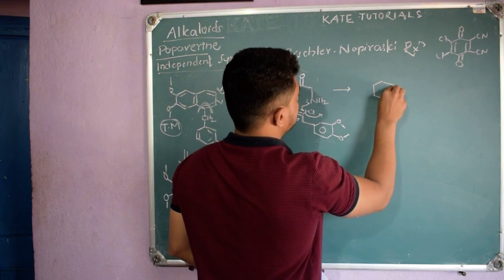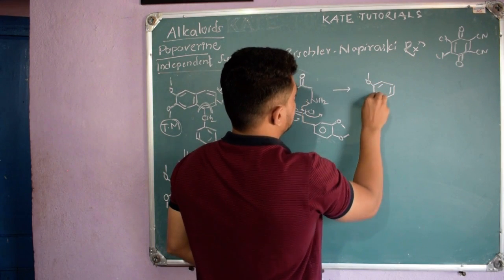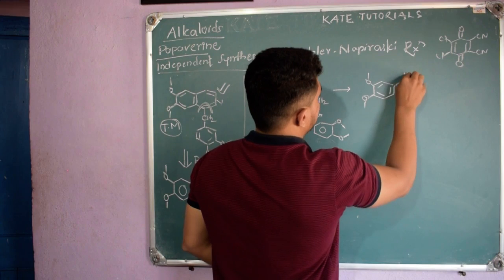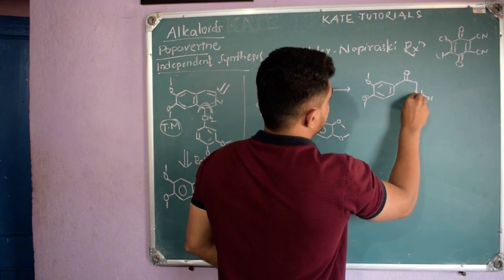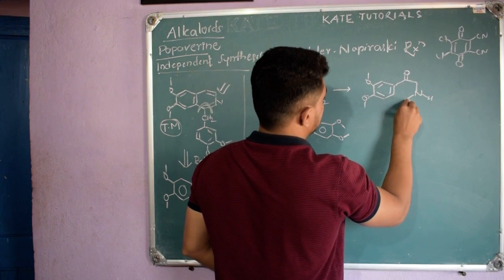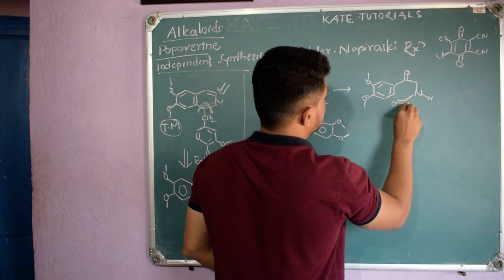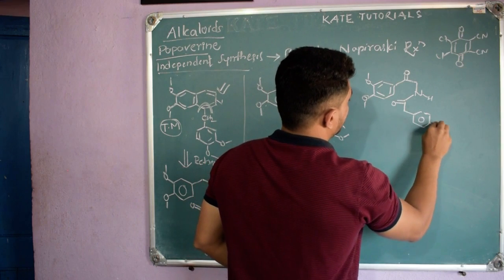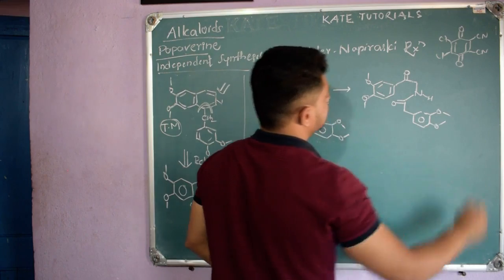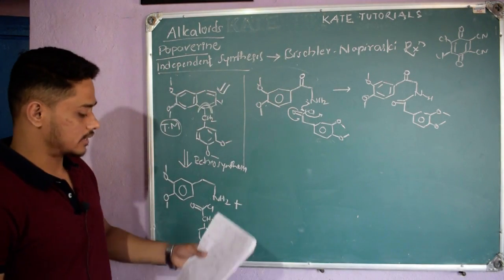So here OCH3, OCH3, here double bond O is there, CH2, here NH is there, here the nitrogen carbon bond is formed and chlorine left the system, and double bond O is there as it is, and CH2 and again the benzene ring with OCH3 and OCH3, right? So this is the product they will get.